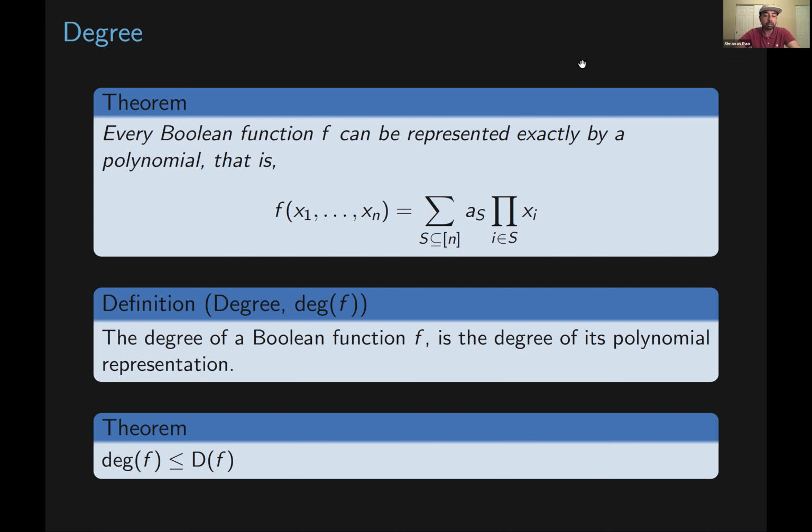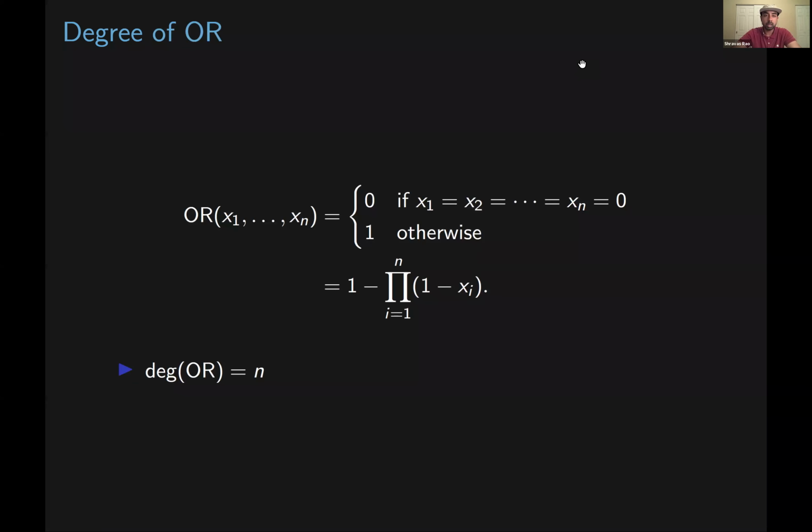One way you can think about degree is that it's a lower bound on the deterministic query complexity of F. So degree is often useful as a proxy for the deterministic query complexity of F. We can do a quick example and look at the degree of OR. OR is the function that is 0 if all the input bits are 0, and 1 otherwise.